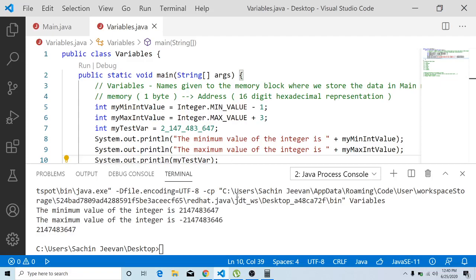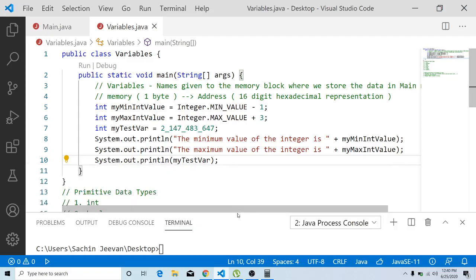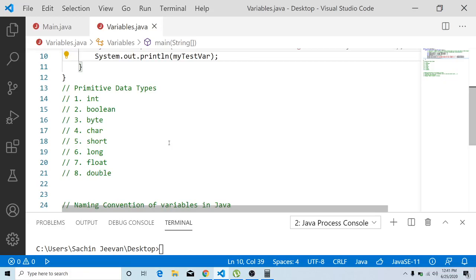Okay, fine. So what are all the things that we have seen so far in this video? We started with the naming convention of variables, and then we have a long list of primitive data types like integer, boolean, byte, char, short, long, float, double. The very first primitive data type is integer, that is int.